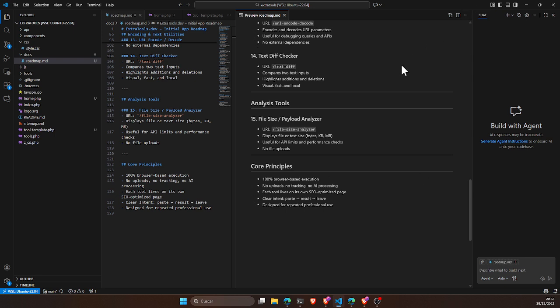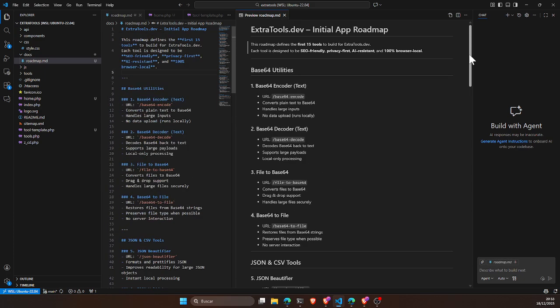I've also been hesitating whether this is something that AI would end up doing. Maybe if you want to decode something, you would directly go to ChatGPT and decode that. But it's true that if you are doing this quite a few times in your day-to-day at work, for example, you don't write the prompt all the time, like convert this base64 to non-base64. You just go to a page that does this, copy paste, and that's all.